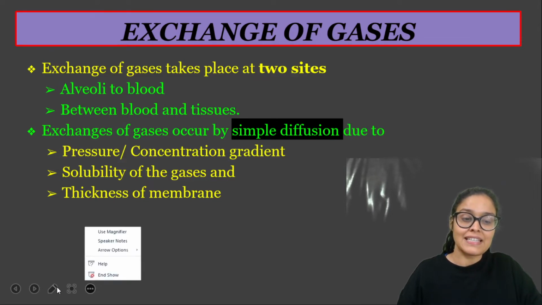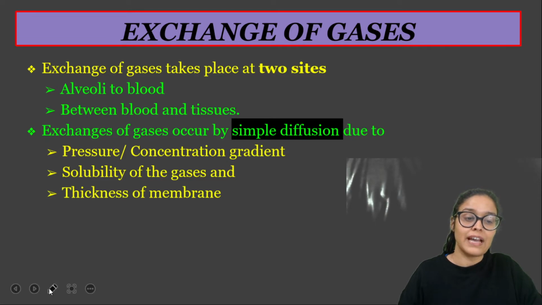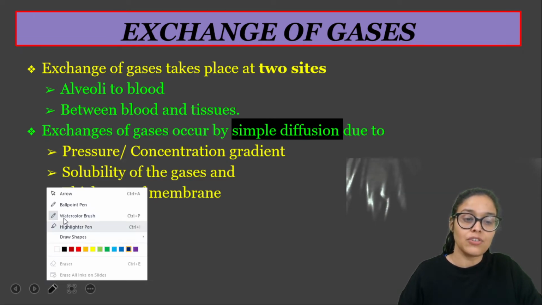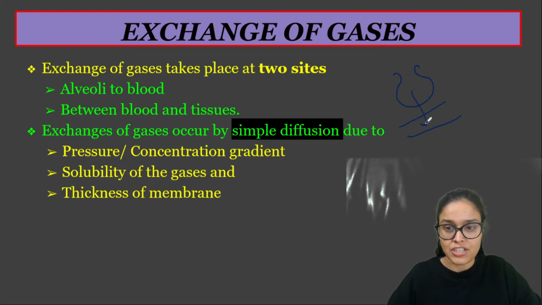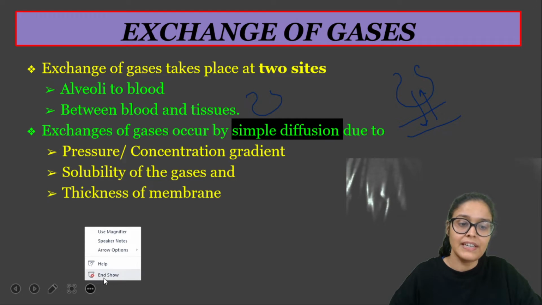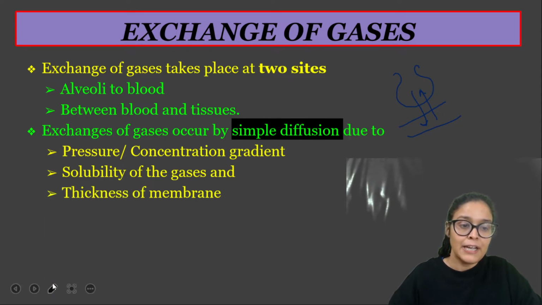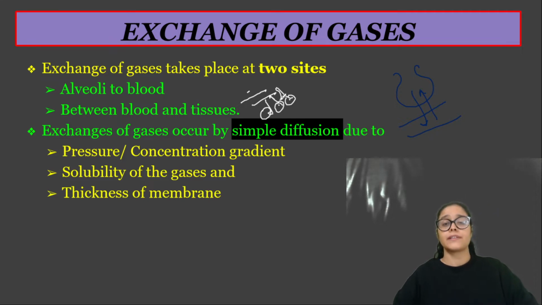So yes, let's discuss all about the exchange of gases, right? When we talk about the exchange of gases, that means we are talking about the exchange of gases between alveoli and blood. Obviously gaseous exchange happens between the alveoli and the blood capillaries, and then the blood takes the oxygen to the tissues, and then the gaseous exchange happens between the blood and the tissues. We would see all the things in detail. तो सबसे पहले हम exchange देखेंगे alveoli और blood का, and then blood and tissues में obviously exchange happening. So we would see all the things here.